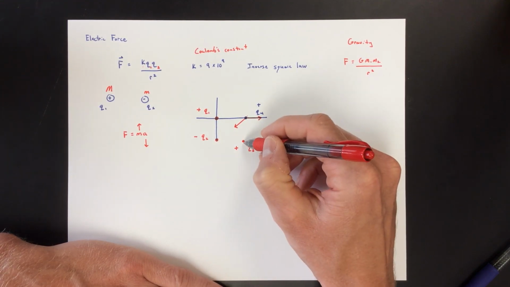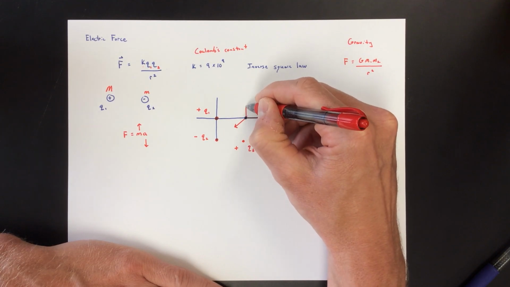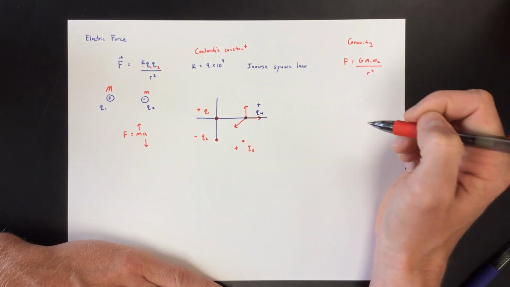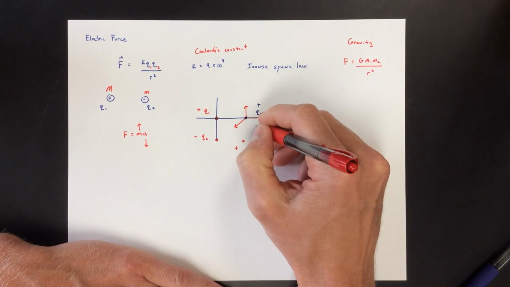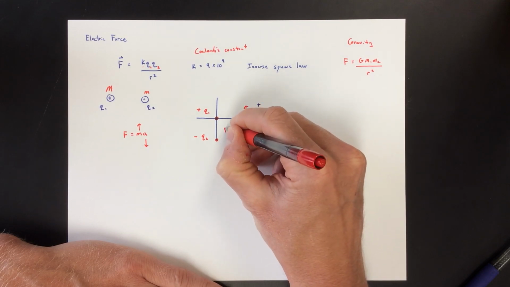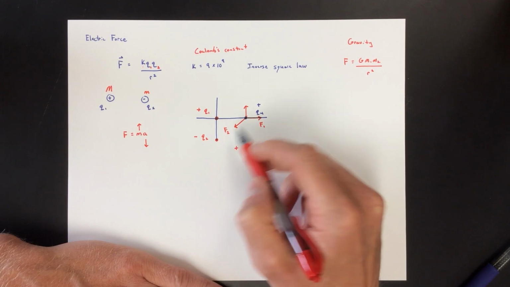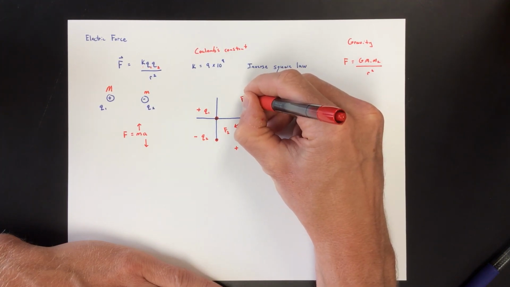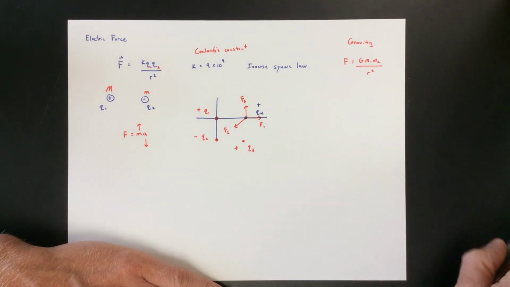And then what is q3 going to do? This is a positive and this is a positive, so q3 is going to repel. So you're going to get something that looks like that. Let me call this F1. We'll call this F2, and I know it's q2 and q4 both interacting to cause that, and we'll call this F3. Those are the forces due to those other charges on q4.